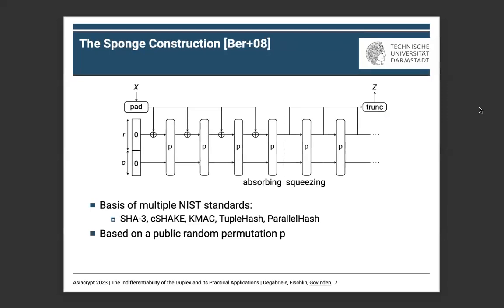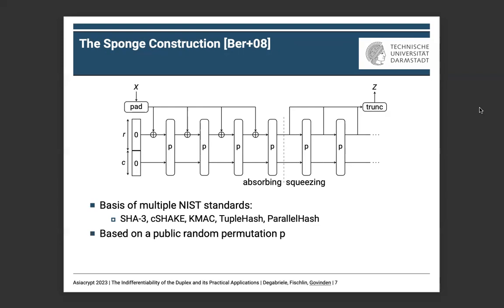It starts by taking as input a message X, which is padded into blocks of equal length R, called the rate. Then each block is absorbed R bits at a time by the random permutation P. After this process, called the absorbing phase, comes the squeezing phase, where R bits at a time of the output of the random permutation P are concatenated until an output Z of the required length is obtained.